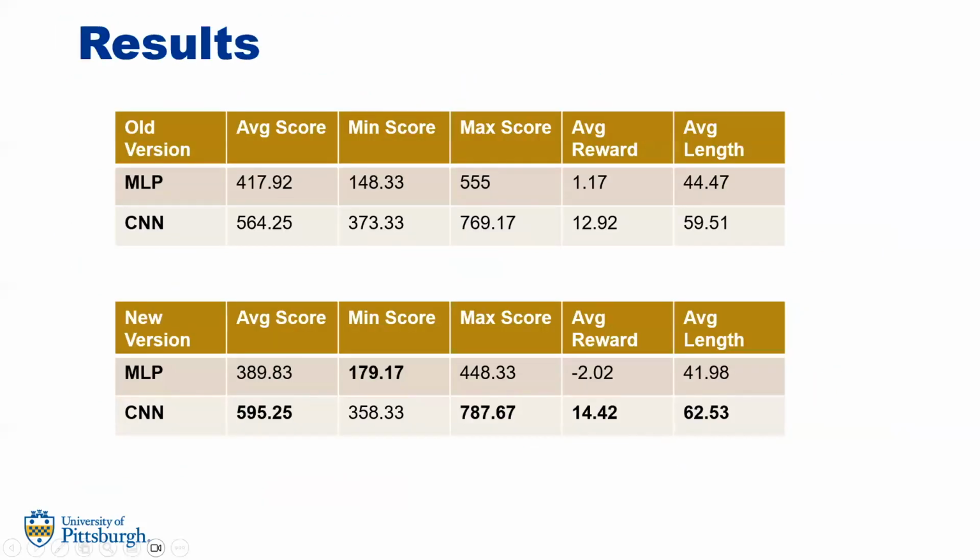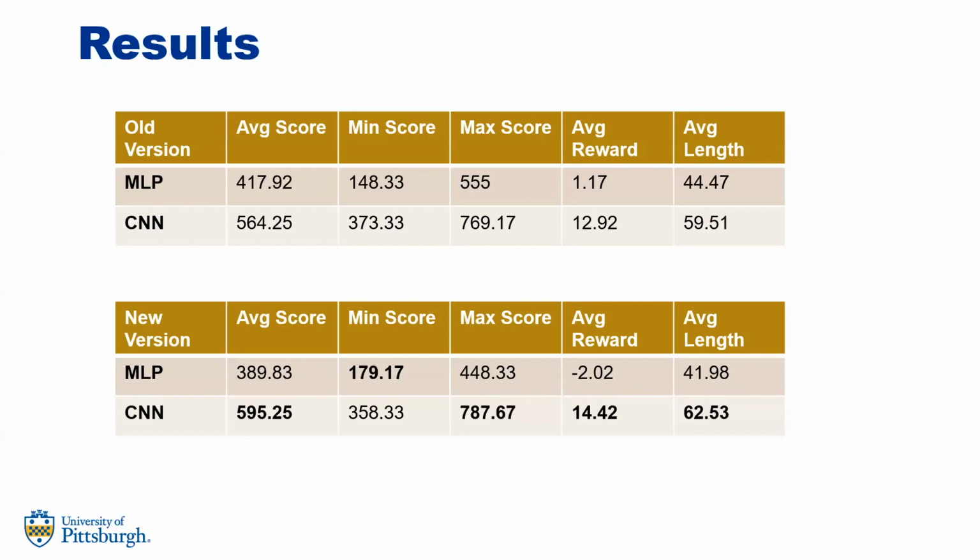Talking about the results specifically for MLP versus CNN, if we look at both the old version and the new version, CNN performs better than MLP across all 5 metrics, which were average score, minimum score, maximum score, average reward, and average length. However, if you look specifically between the old version and the new version, the MLP new version performs better with the minimum score of 179, which you can see is bolded in the chart below.